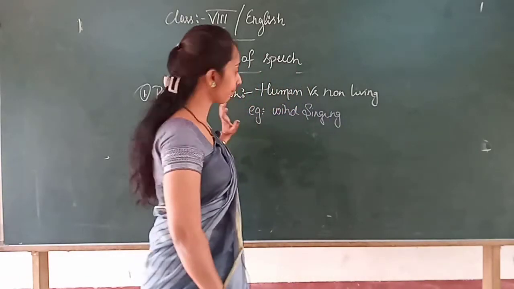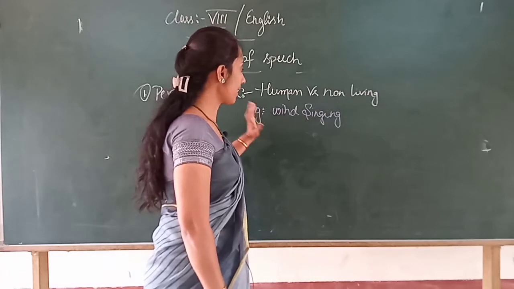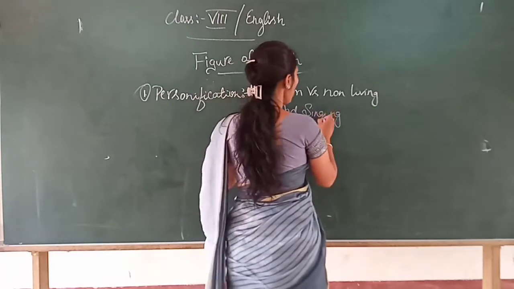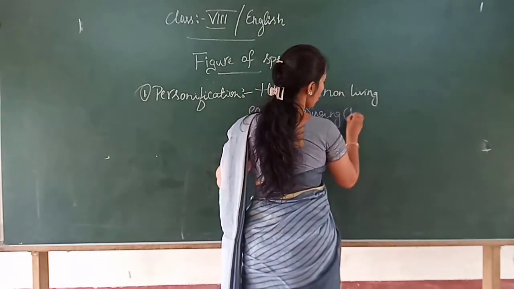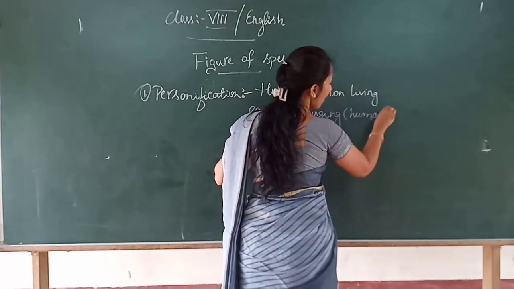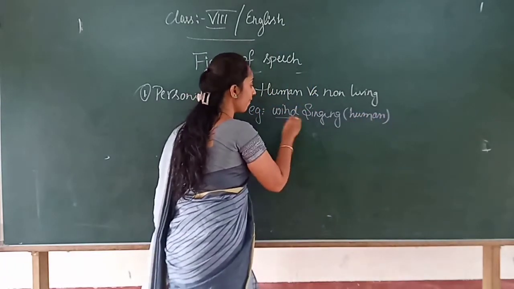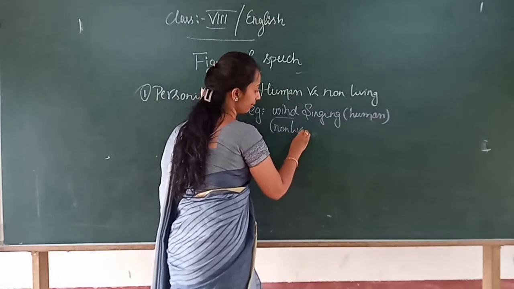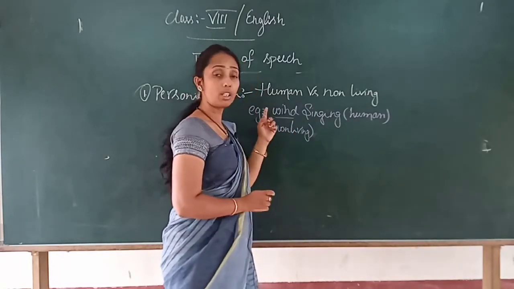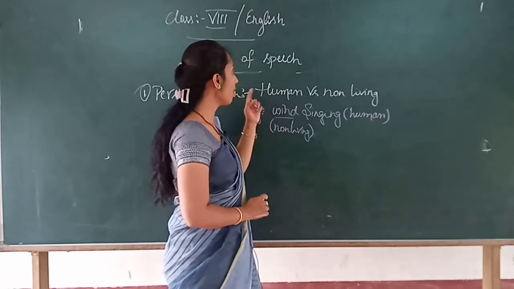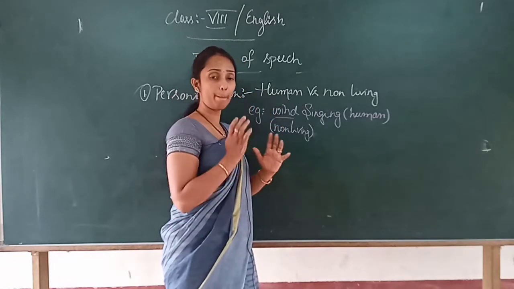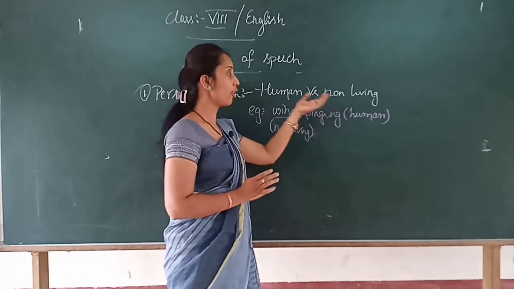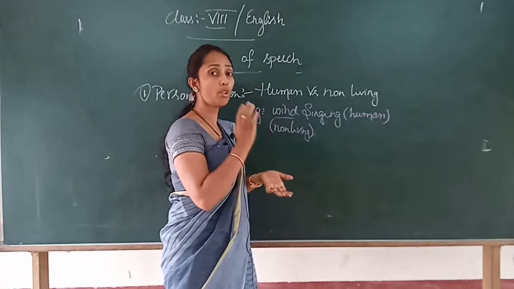Singing is a human character, right? This is a human character which is compared to wind, which is non-living. Clear? So what will personification say, children? Personification compares human character with non-living character, or non-living character is compared to human character.